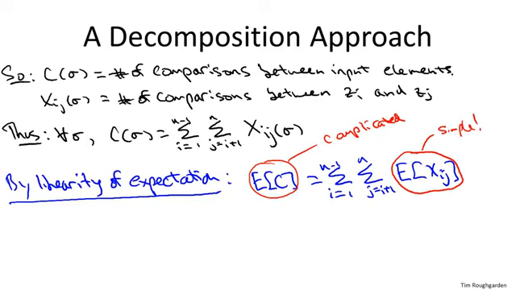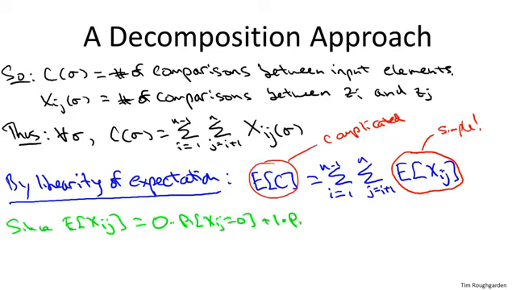In fact, because these are indicator random variables, we can even clean up this expression some more. So for any given xij being a 0, 1 random variable, if we expand the definition of expectation just as an average over the various values, what is it? Well, there's some probability it takes on the value 0, and there's some probability it takes on the value 1.